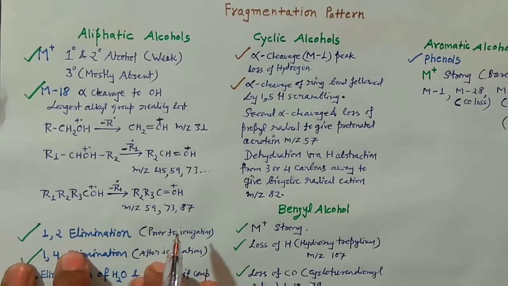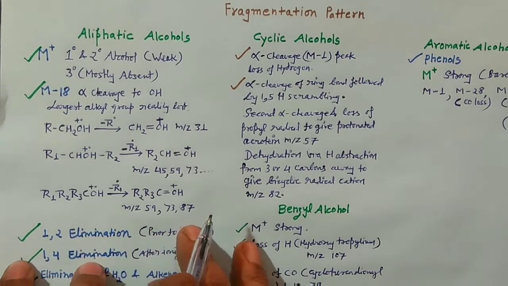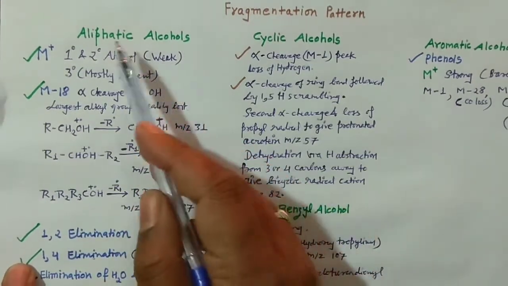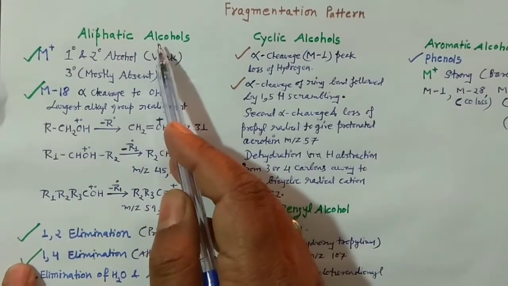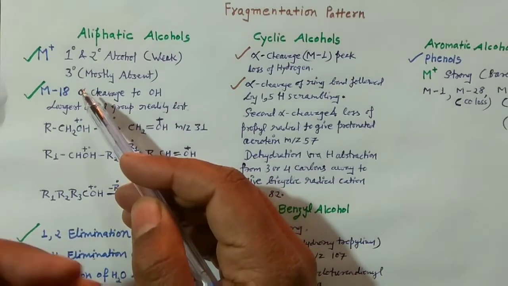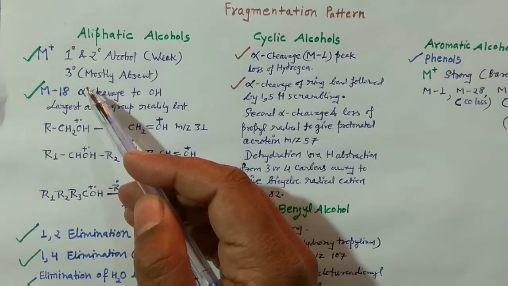So I am giving an idea about alcohol fragmentation, and one by one I'll discuss all the things. Initially I am focusing on the aliphatic alcohols, aliphatic open chain alcohols, right? They are not cyclic. As you know, the very famous reaction in the case of alcohols is the dehydration of the alcohol.